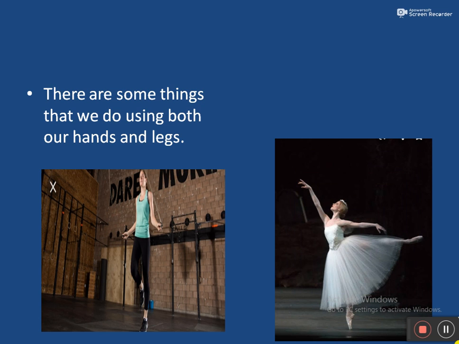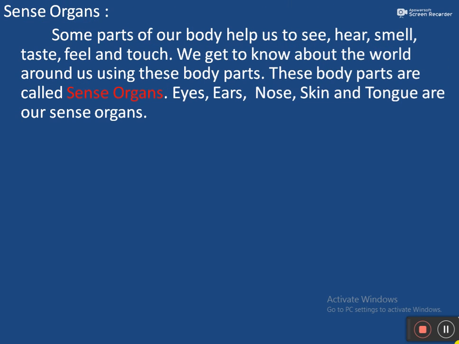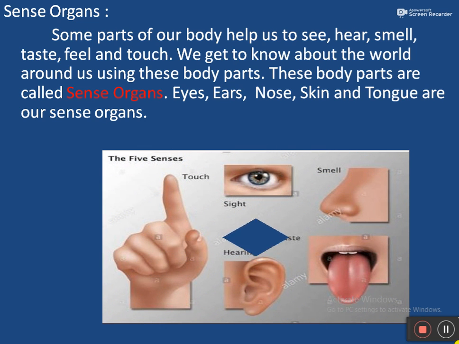Let us start the third topic. The third topic is sense organs. Some parts of our body help us to see, hear, smell, taste, feel and touch. We get to know about the world around us using these body parts. These body parts are called sense organs. Eyes, ears, nose, skin and tongue are our sense organs. Look at the picture. We have 5 sense organs.